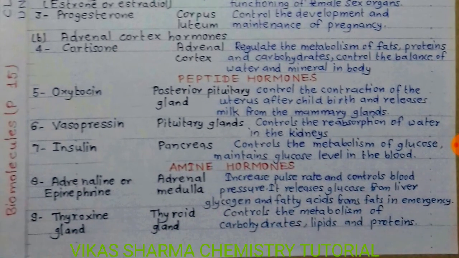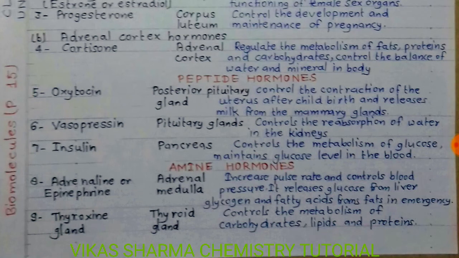Students, second category is peptide hormones, oxytocin. They are secreted by the posterior pituitary gland, control the contraction of the uterus after childbirth and the release of milk from the mammary glands. Vasopressin, another hormone secreted by the pituitary gland, controls the reabsorption of water in the kidneys. Seventh hormone is insulin, secreted by the pancreas, controls the metabolism of glucose and maintains glucose level in the blood.